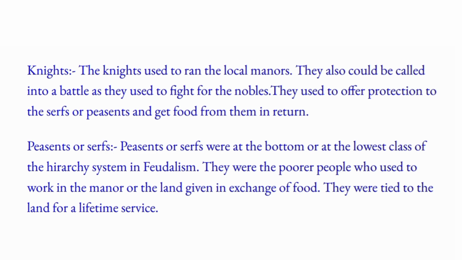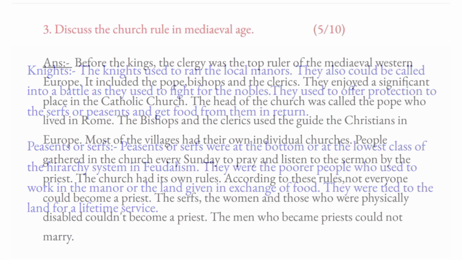Peasants or serfs. Peasants or serfs were at the bottom, the lowest class of the hierarchy system in feudalism. They were the poorer people who used to work in the manor or on the land given in exchange for food. They were tied to the land for lifetime service.